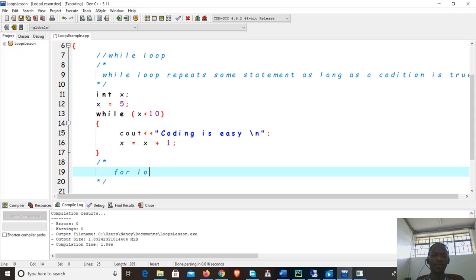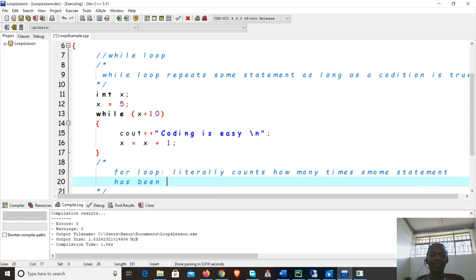Okay, so how this loop works is it literally counts how many times some statement has been executed. So what it means is it uses an integer, nothing else but an integer.